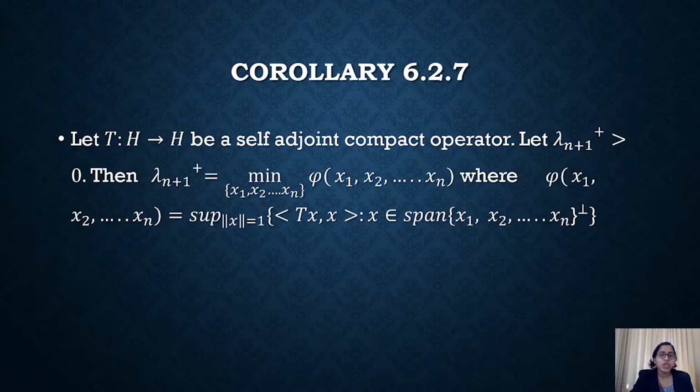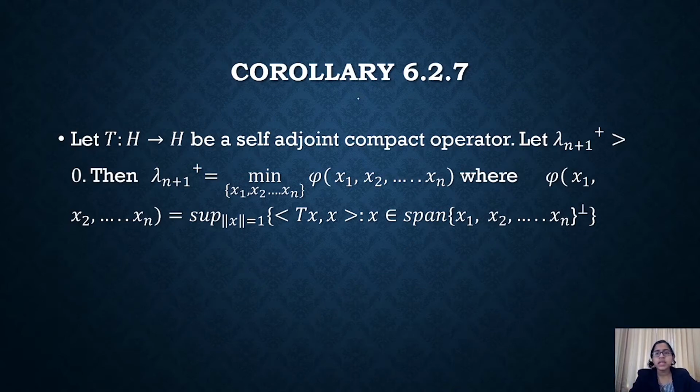So this corollary is also known as the minimax principle. That is because lambda n plus 1 plus is nothing but the minimum of the supremum, or minimum of the maximum. That's why it is called the minimax principle. So keep that word in mind. This is our corollary that gives us the value of the corresponding lambda n plus 1 positive eigenvalue.